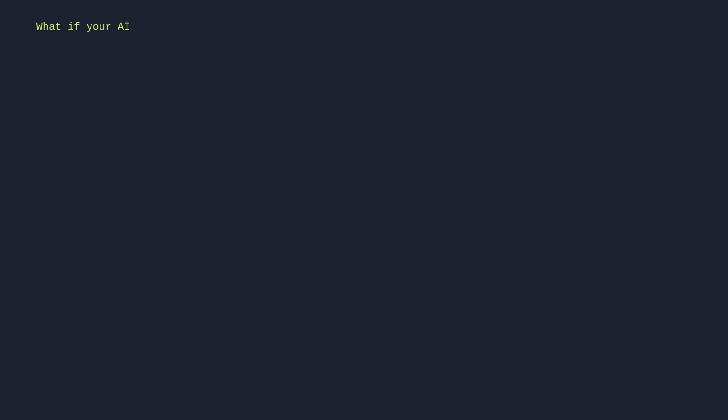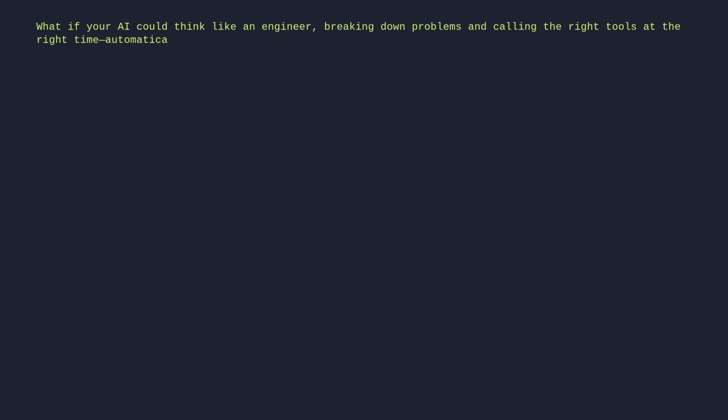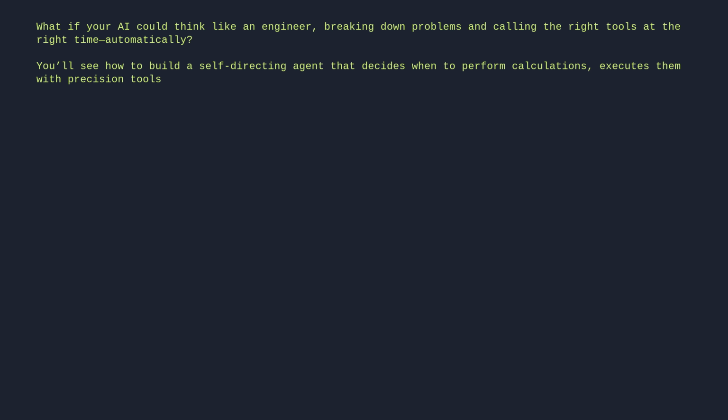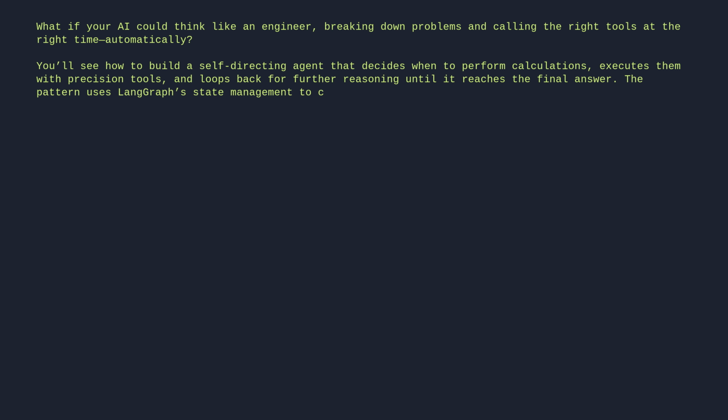What if your AI could think like an engineer, breaking down problems and calling the right tools at the right time, automatically? You'll see how to build a self-directing agent that decides when to perform calculations, executes them with precision tools, and loops back for further reasoning until it reaches the final answer. The pattern uses LangGraph state management to create a clean, repeatable workflow where the AI stays in control of the process.